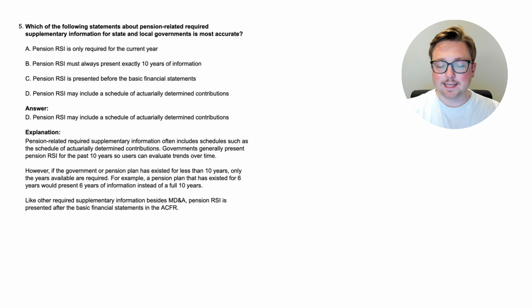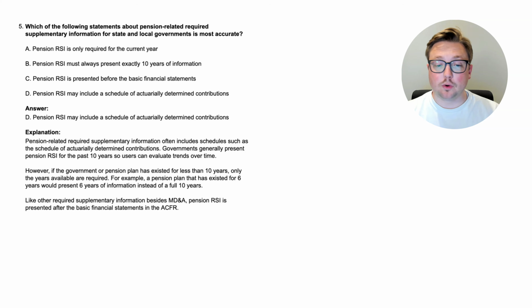All right, here we are. The answer is D. Pension RSI may include a schedule of actuarially determined contributions. So we're going to learn about pension-related RSI here. Let's dive into the explanation. Pension-related required supplementary information often includes schedules such as the Schedule of Actuarially Determined Contributions. Governments generally present pension RSI, so anything in pension RSI, not just the actuarially determined contributions, for the past 10 years so users can evaluate trends over time.